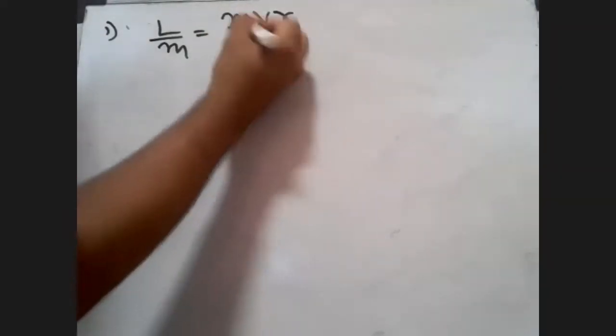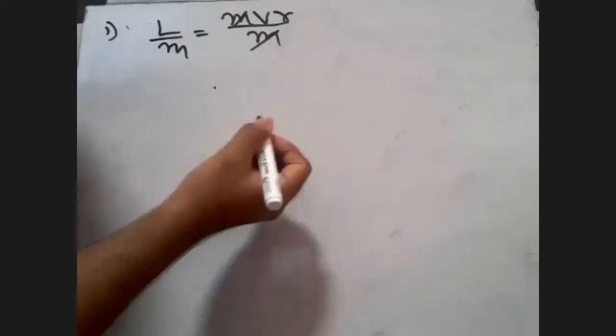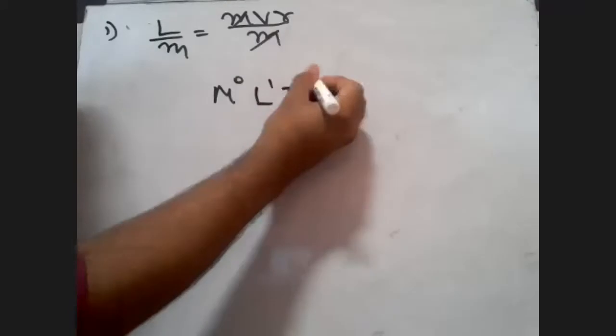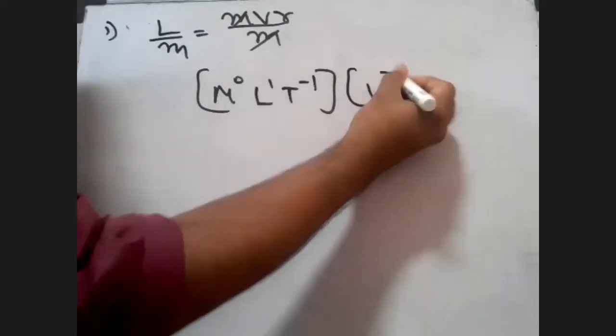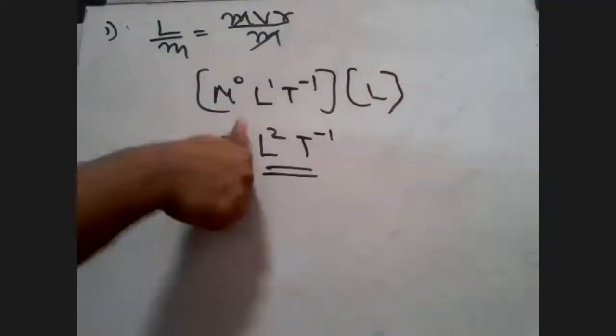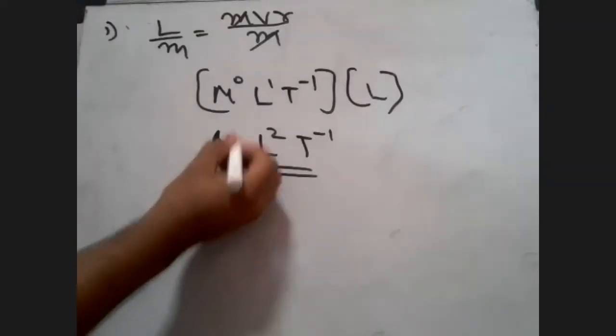The third thing was angular momentum per unit mass. So angular momentum is what, students? Angular momentum which we have studied is mvr upon m. Basically my m and m gets cancelled. It is just v into r. V is basically what? Tell me, what is v? Velocity. It is going to be M0 L1 T raised to minus 1. And of course, r is what? L only. So you're going to get L raised to 2 T raised to minus 1. So this is different, isn't it? The third one is going to be different.